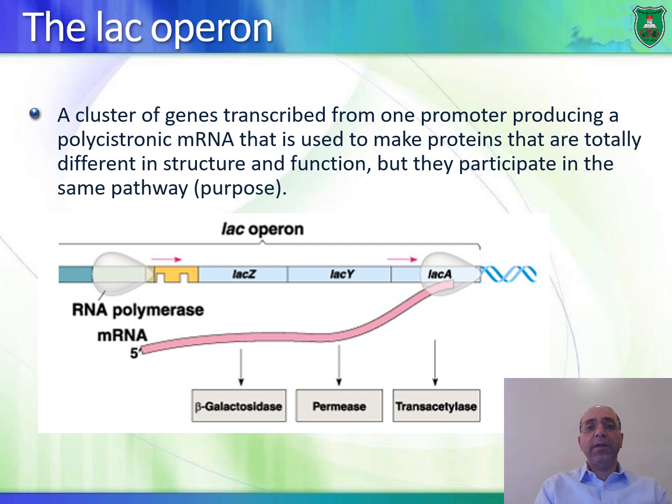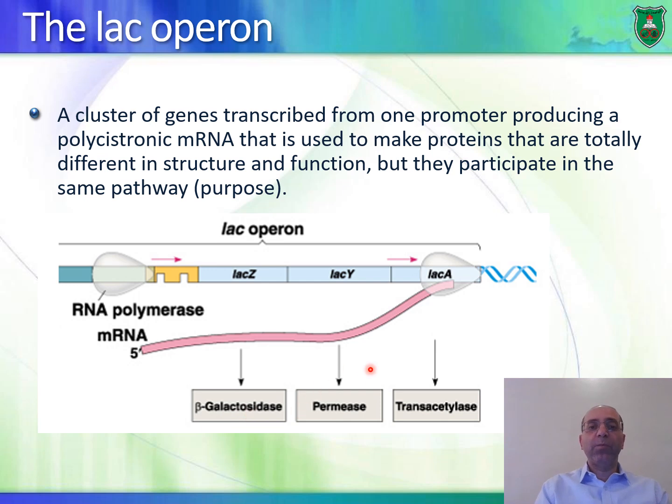The proteins produced from this messenger RNA are involved in the metabolism of lactose. One region of the messenger RNA can produce the beta-galactosidase enzyme that cleaves lactose into these two monosaccharides, galactose and glucose, and it can convert lactose into allolactose.